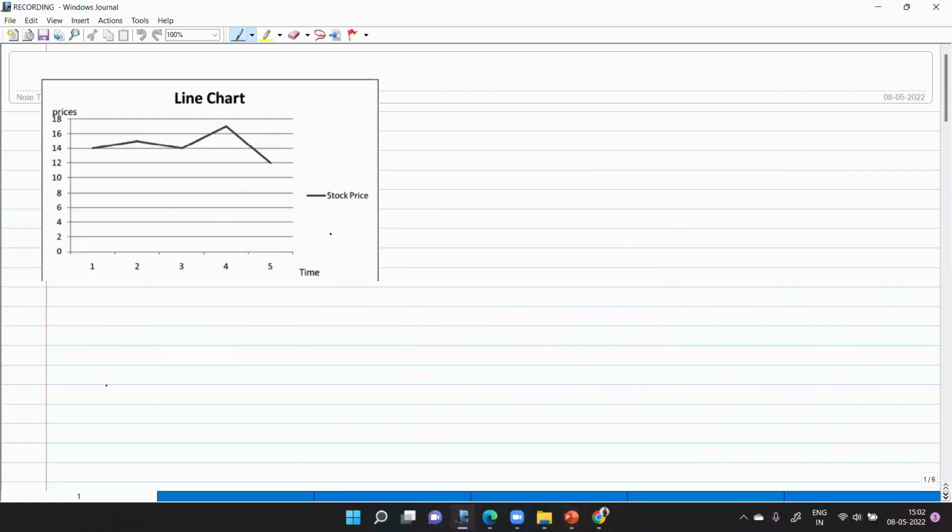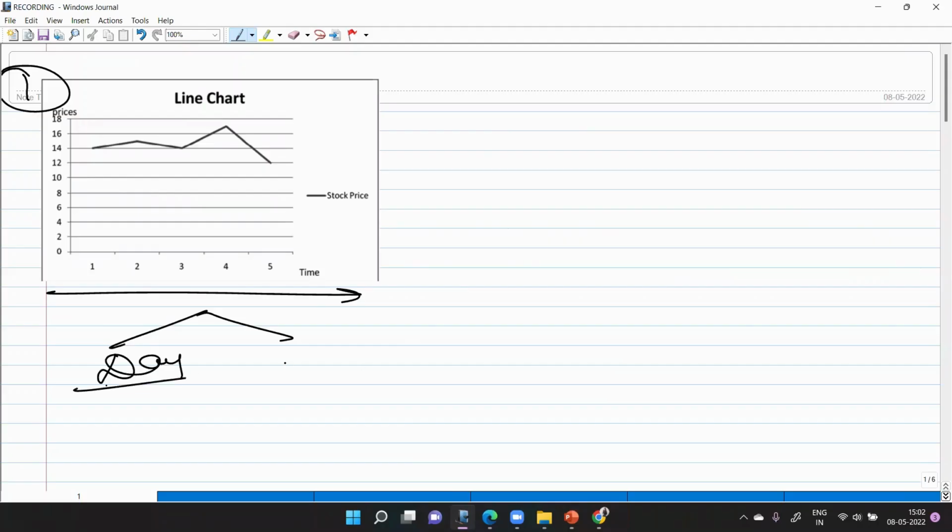in detail. The first one is the line chart. Let's understand the line chart. What happens on a line chart? See, this is the time that would be shown on the x-axis. This could be in the form of a day or it could be in the form of a week. On the y-axis, we are showing the stock prices. Okay, so these are the stock prices.